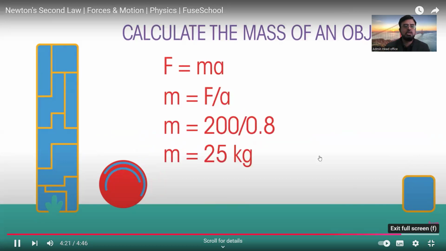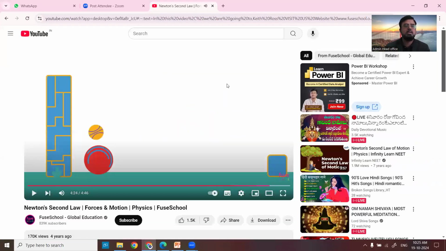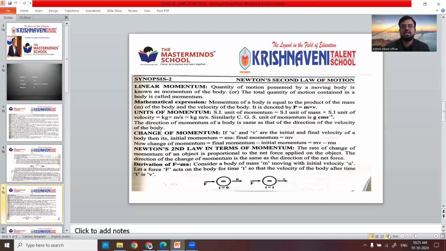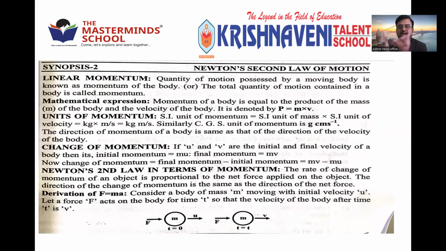Okay. So he clearly explained what Newton's second law is and how to use it in different ways. Suppose the mass and acceleration are given, how to get the force. Suppose the force and acceleration are given, how to get the mass. When the mass and force are given, how to get the acceleration by using the same formula.